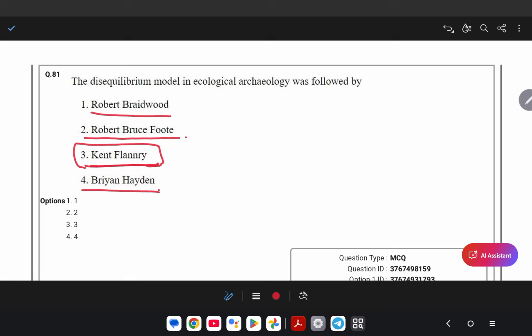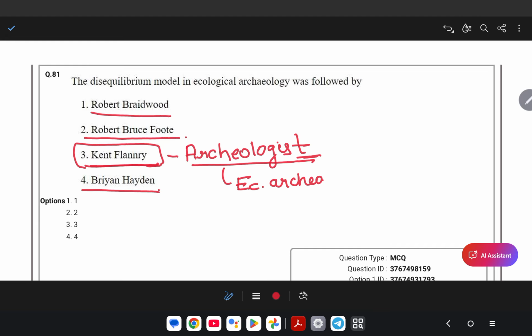Kent Flannery wrote one book called The Early Mesoamerican Village, and he wrote other books on ecological archaeology, and in this he gave the ecological archaeological development model.